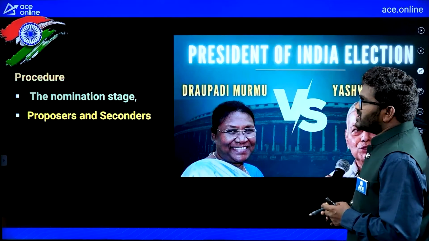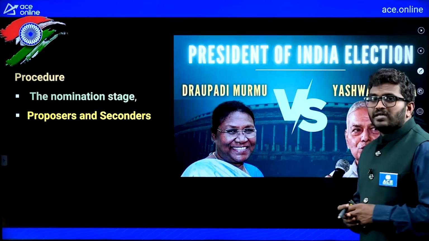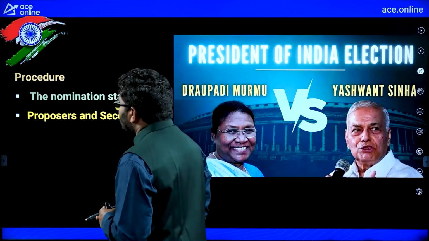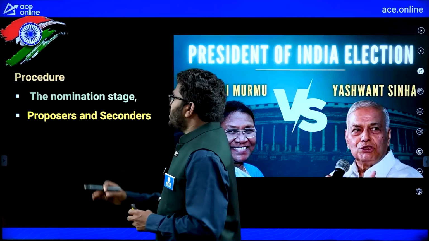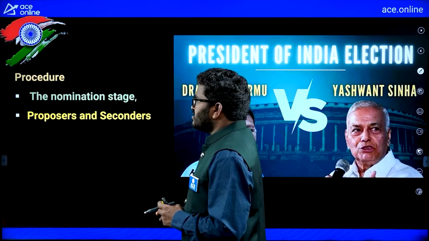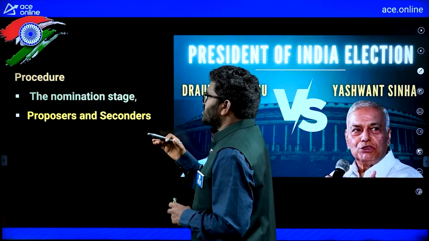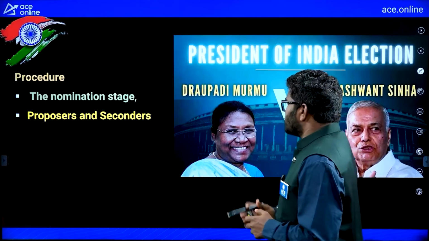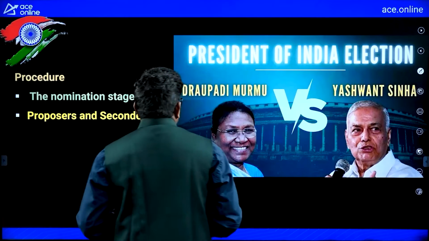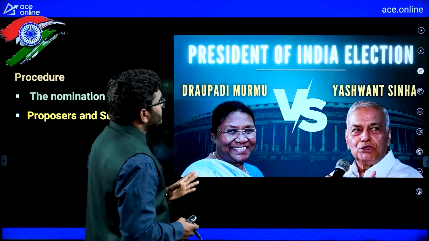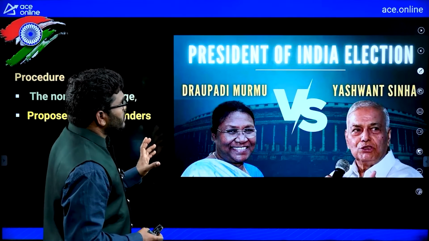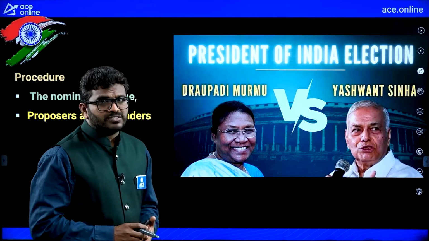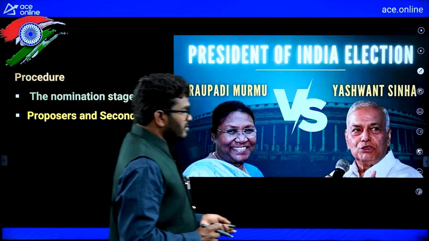Now, you can see the procedure of election of the President. The procedure is actually done in two steps. One is the nomination stage, second is proposers and seconders. Now, we will see. I think in the recent President elections, the contest was between Draupadi Murmu and Yashwant Sinha. The President elections are done.